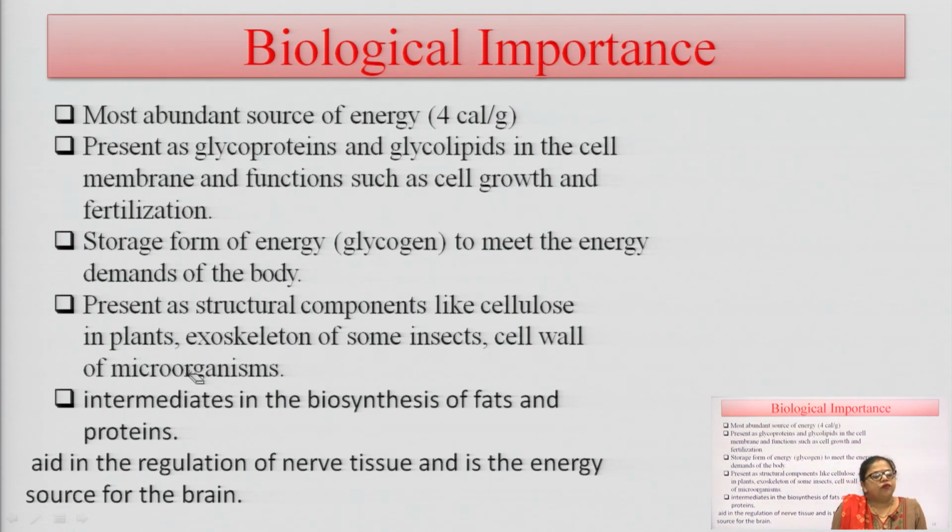They also act as intermediates in the biosynthesis of fats and proteins. They are responsible for the biosynthesis of fats and proteins because they are used as intermediates in this process. They are helpful in the regulation of nerve tissues. Whenever regulation occurs in any type of nerve tissue, they help in it, and as we all know, they are the main energy source for the brain.